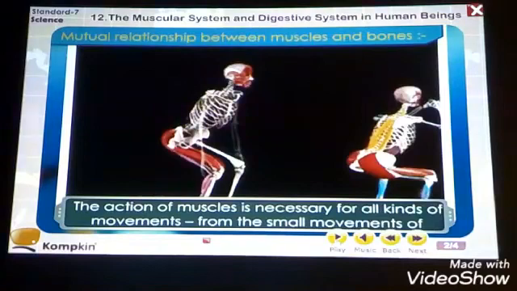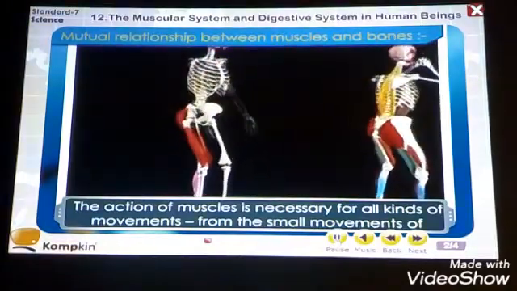Now listen, this is what I mean to tell you. Whenever we move ourselves, whenever it is necessary, we make a movement as the bones have joints in them. Simultaneously, the muscular part of our body helps the bones to move properly. Because the muscles are relaxing and contracting during a movement, we are able to perceive our movement.